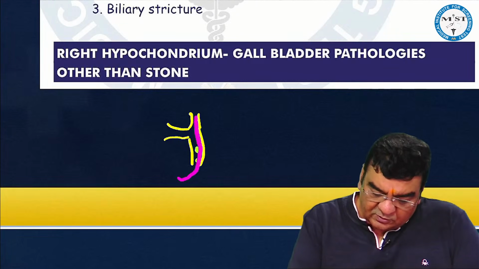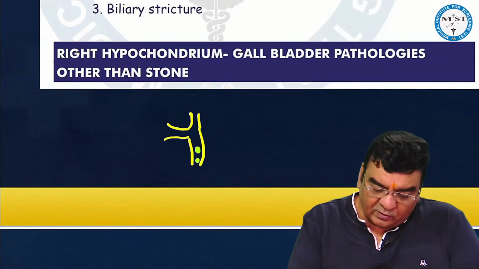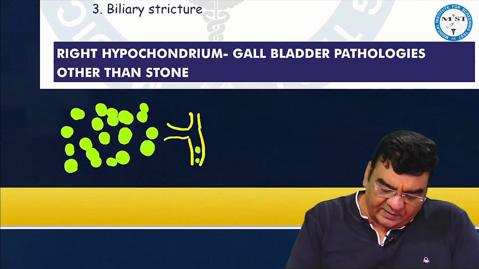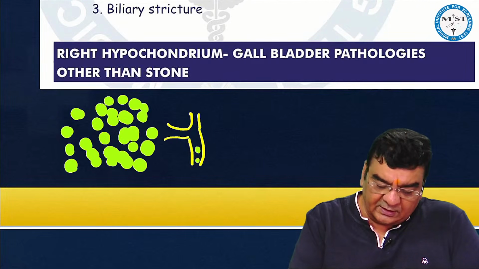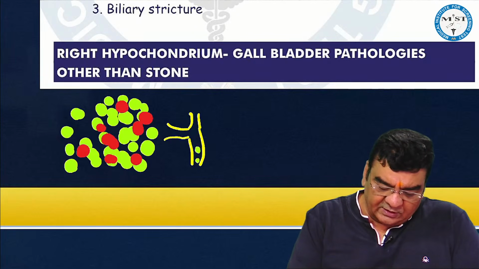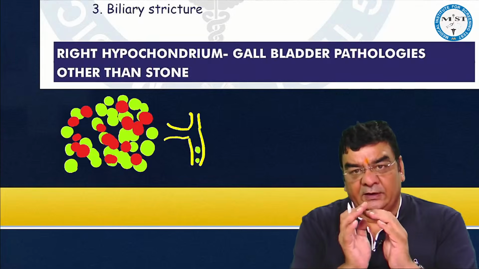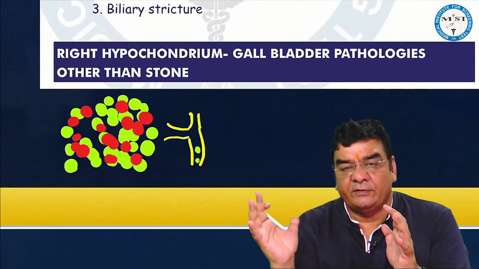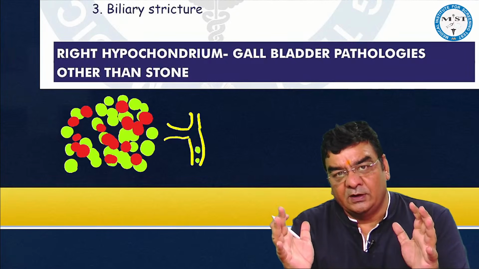But if this is not the case, and suppose there is a significant amount of bile leak. Now, if there is a significant amount of bile leak in the subhepatic space, because of stasis, infection can occur. And if infection occurs in this localized collection below the liver, then there is a risk that this collection can spread into the peritoneal cavity and can lead to peritonitis, septicemia type of story.